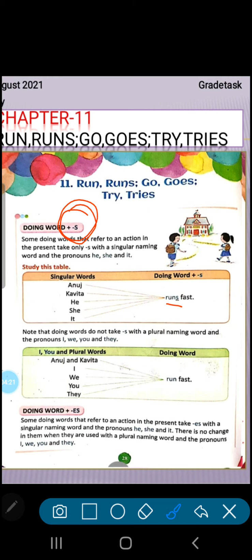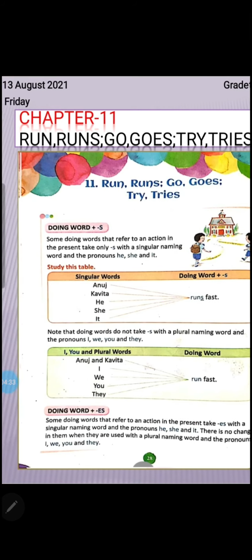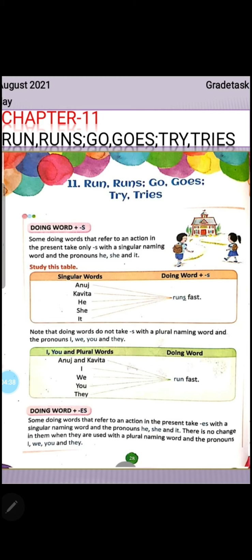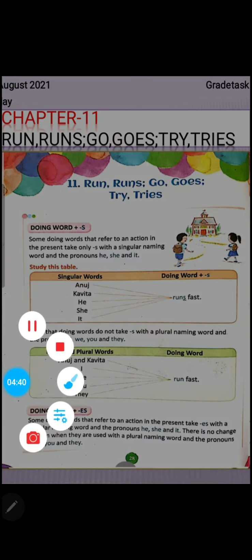Now let us move to the next. When we have to add es, the concept is the same. With a singular noun, like here we have added s, in the same way with a singular noun we will add es, and with a plural noun we will not add anything. Clear? Let me show you.